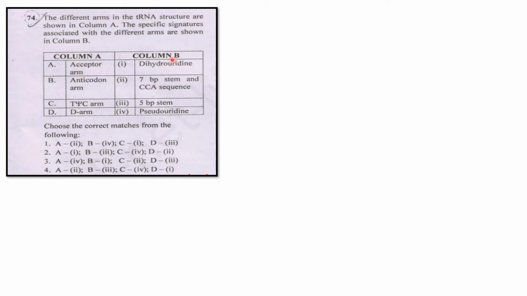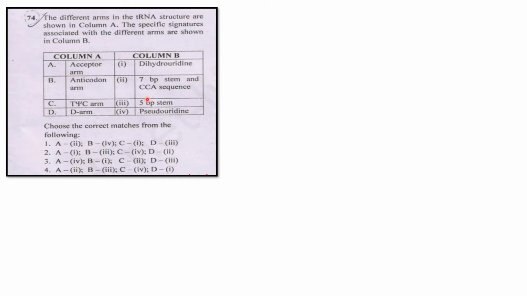Column B gives dihydrouridine, 7 base pair stem, CCA sequence, 5 base pair stem and pseudouridine. According to these columns we have to do the matching.